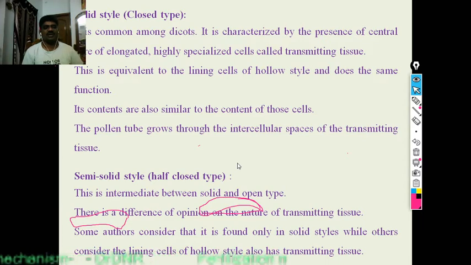The third one is the semi-solid style. This is intermediate between the solid and open style. There is a difference of opinion on the nature of transmitting tissue. Some authors consider it is found only in the solid style, while others consider the lining cells of the hollow style as the transmitting tissue.